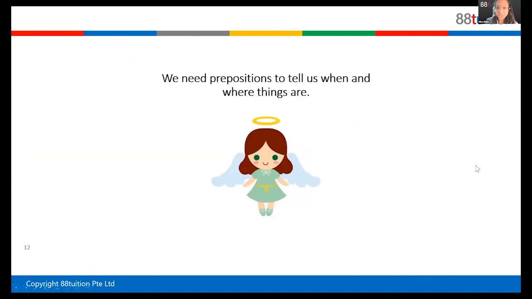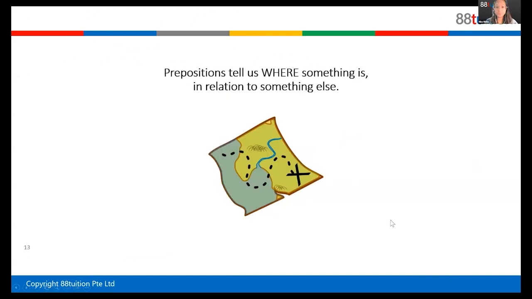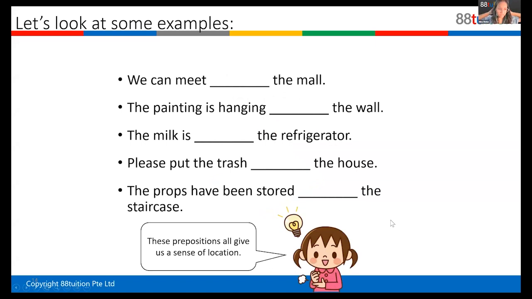Okay, so we need prepositions to tell us where things are, like we have been talking about. So let's look at some examples, okay? So here are a few blanks. See if you can tell me the answer. The answers are going to be prepositions, okay? We can meet what the mall? What preposition will you use for the mall? We can meet at. Yes, very good.